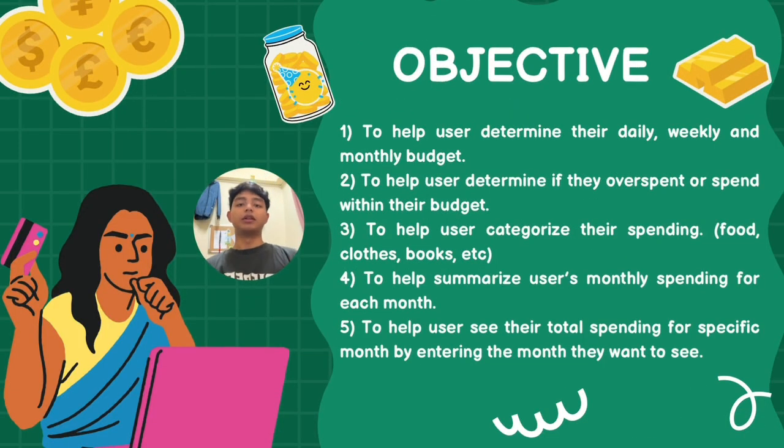So next is the objective of our program, which is to help users set clear daily, weekly and monthly budgets while automatically categorizing expenses like food and clothes. It instantly detects overspending and generates monthly summaries, allowing users to retrieve their total spending for any specific month at the touch of a button.